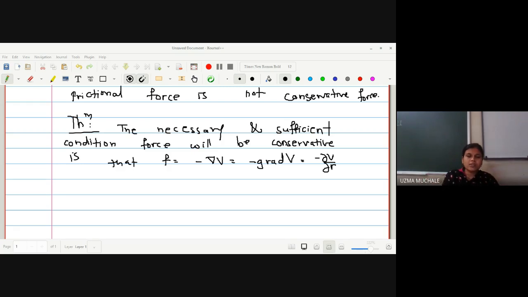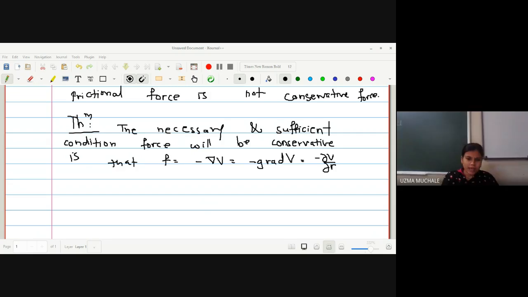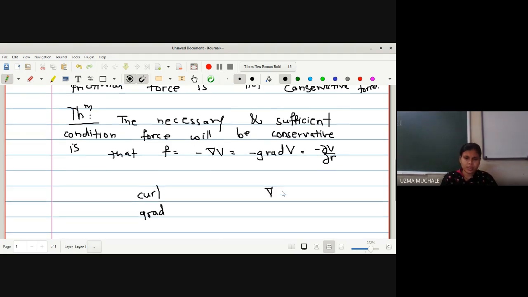So in this theorem, what is given? The necessary and sufficient condition for the force to be conservative is that F is equal to minus del V. Now here also I want to ask you, how many of you know the meaning of this del, gradient? We have studied words like curl and gradient, right? Can anyone tell me the formula for the curl, gradient, and del is a notation we are using?